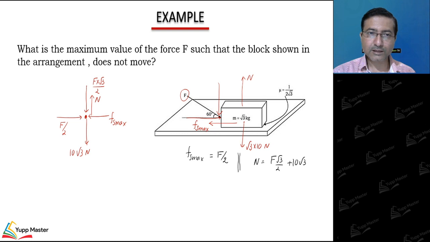So normal is vertically upward, and the component of F, which is F root 3 by 2, and 10 root 3 are acting in downward direction. This I can add, mu into N.